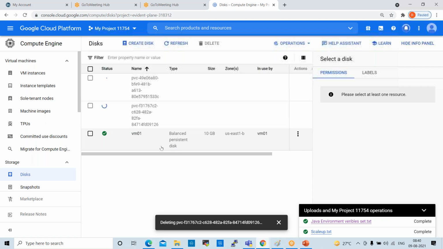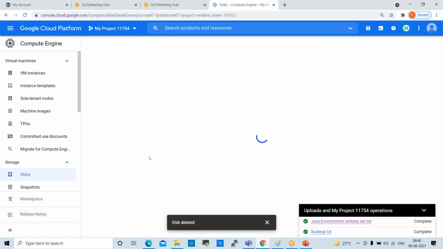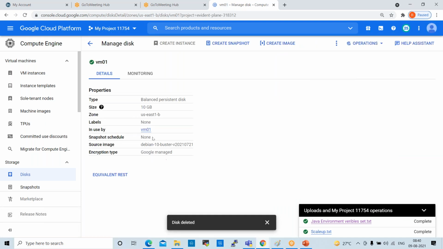Okay, so open this VM disk. From here you can also take a snapshot and create an image. Okay, from the disk we can create a snapshot and we can create a disk image also. So we can clone the disk also. If you want to clone the disk, you can clone it from here.